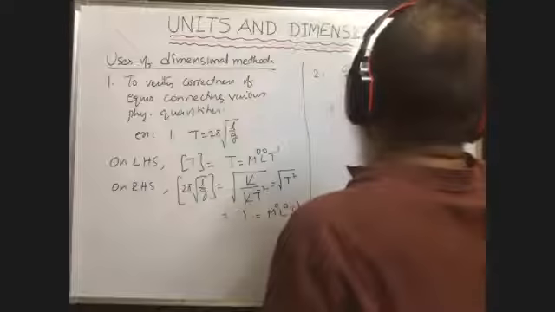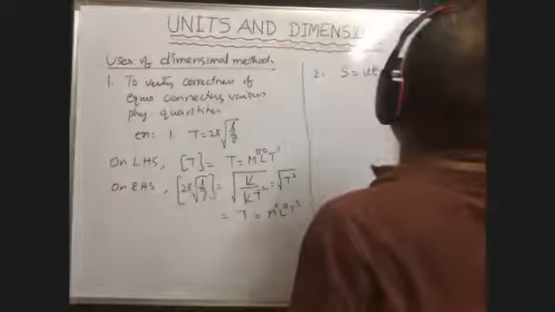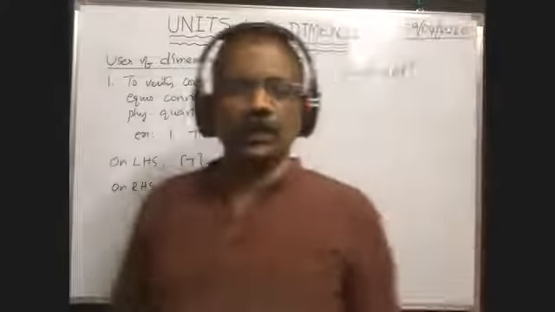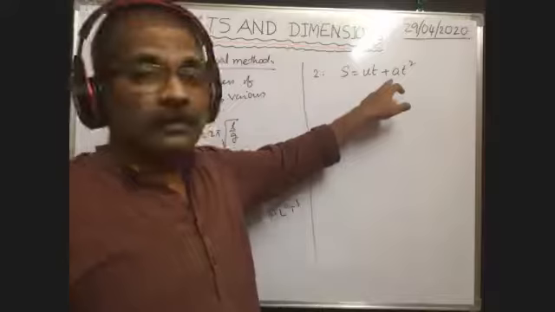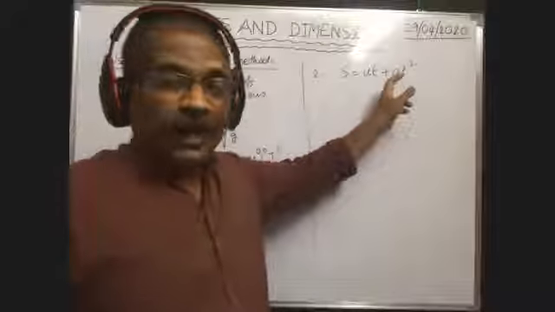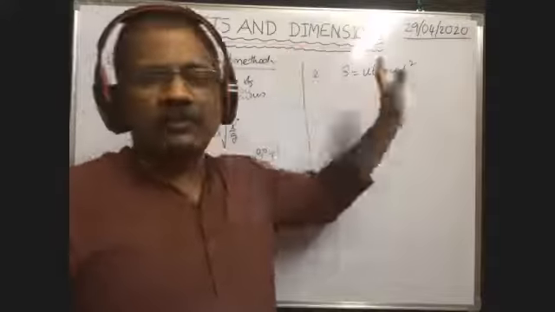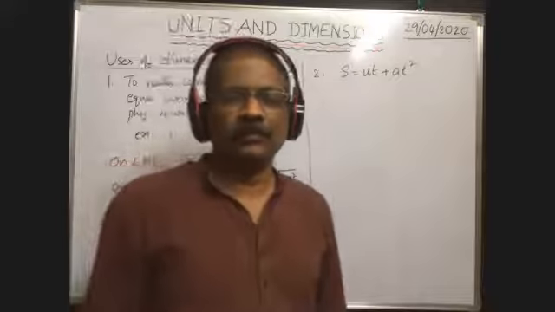Suppose S is equal to UT plus AT square. Of course, you may have thought that Sir wrote a mistake. Half AT square is not there. Actually, this is only the equation. Half is not written intentionally.